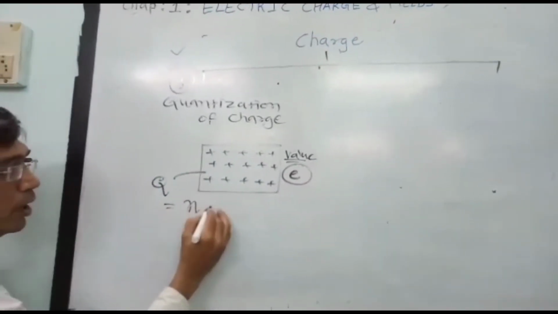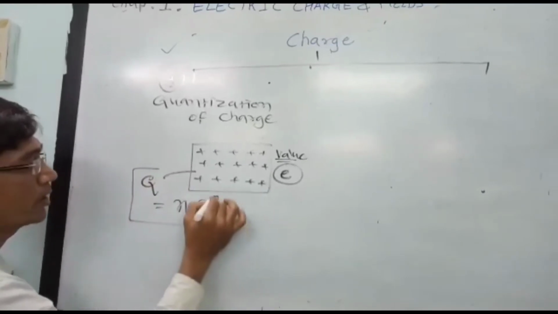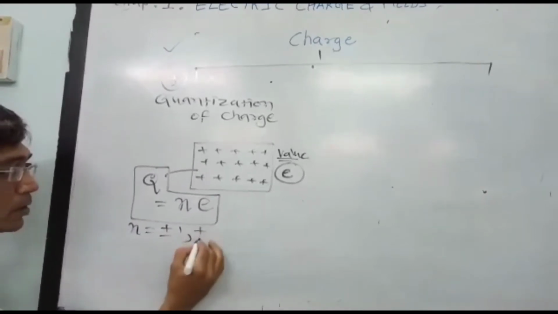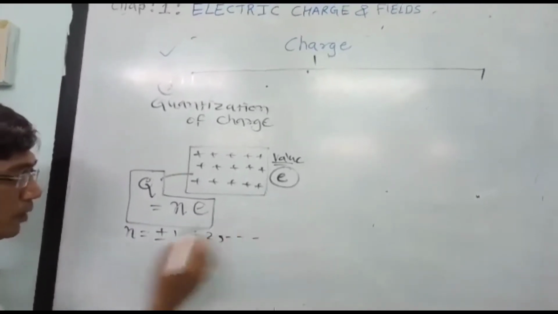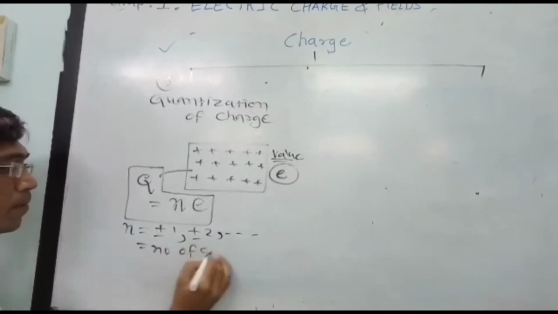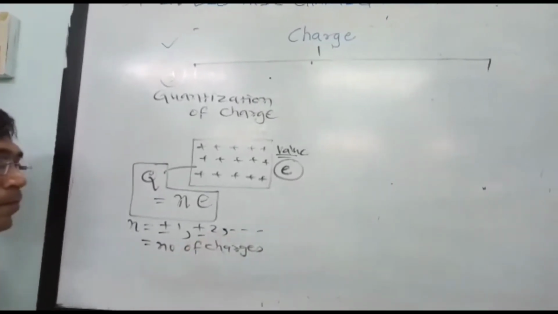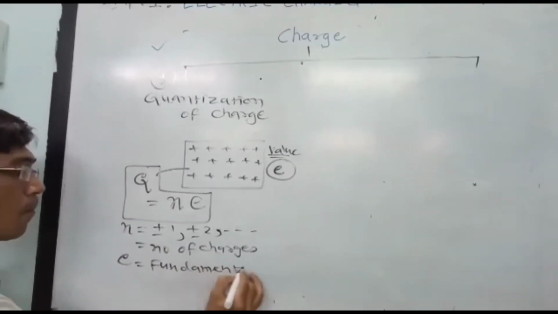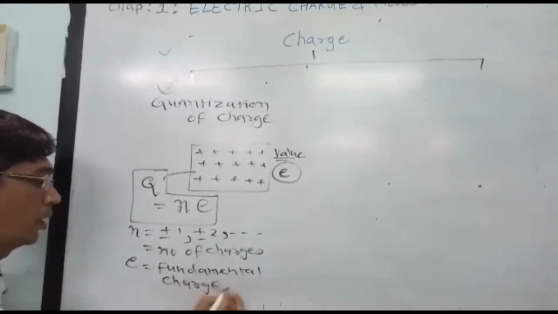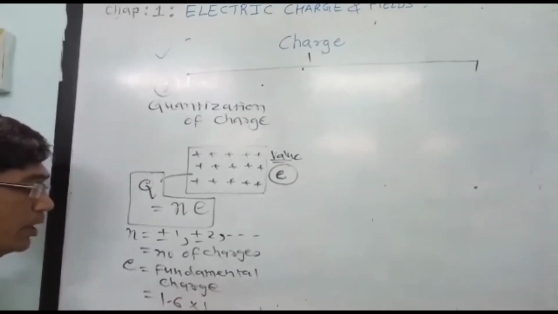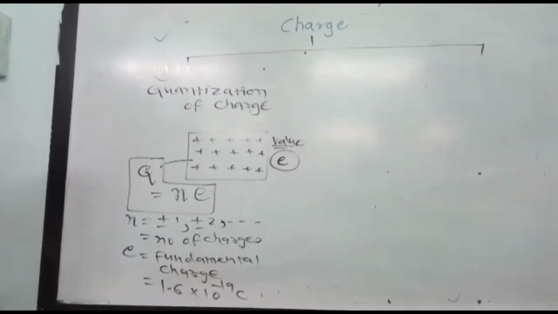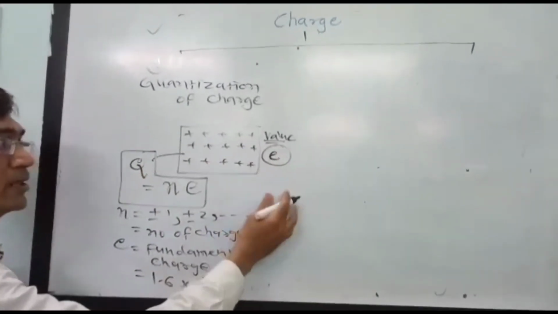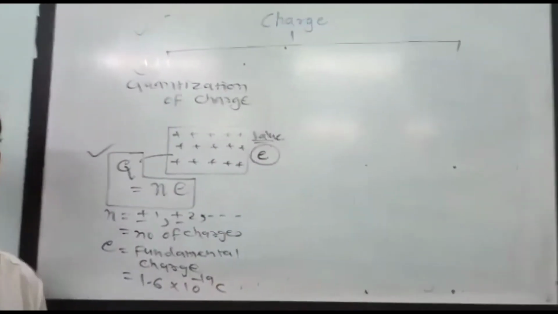So Q is equal to NE. This is known as the quantization of the charge, where N is taken as plus minus 1, plus minus 2, and in the same way. So N is the number of charges, and E is the fundamental charge. The value of E we know as 1.6 × 10 raised to minus 19 coulomb. So if you are taking any object and you want to find the total charge, then we can use this formula Q is equal to NE.